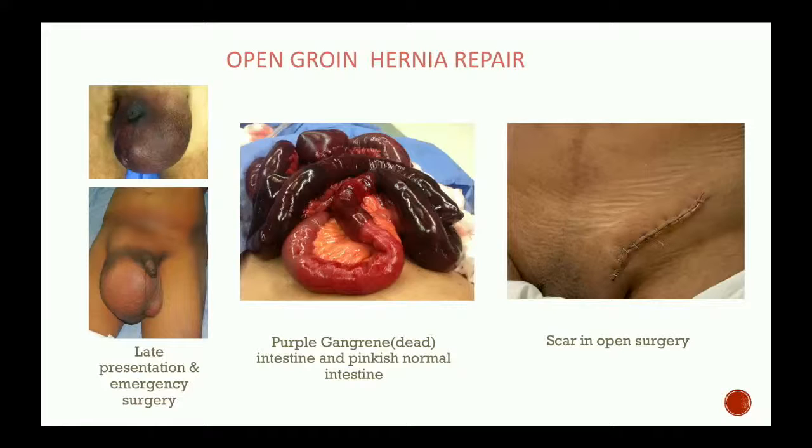So now see, this patient has presented very late. You can see the scrotum is already completely blue in color. You see how much of the intestine has come down here. The repair is very difficult in this one.